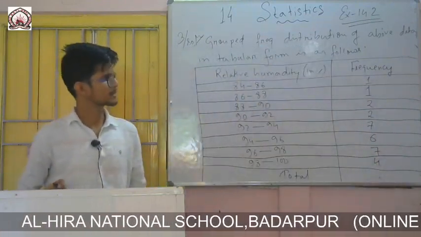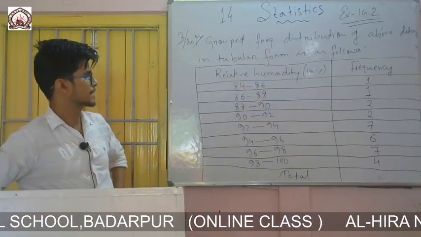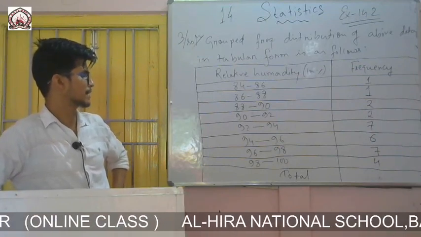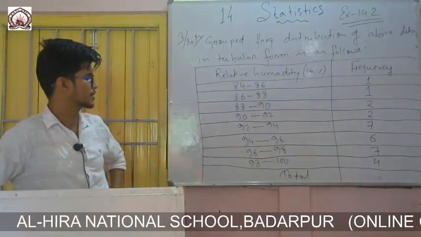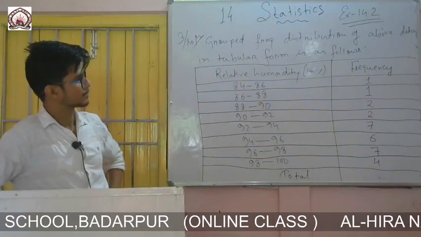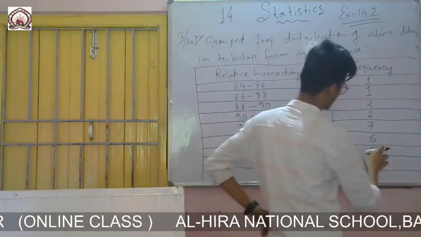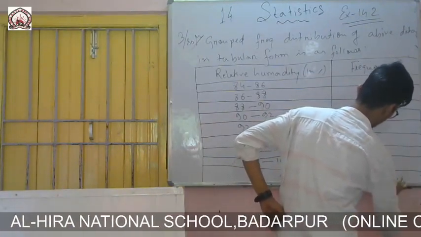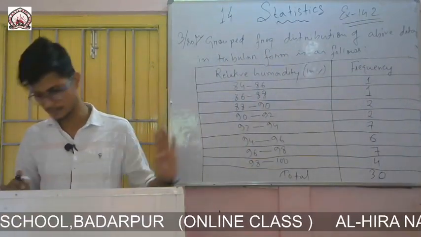So from 84 to 86 the frequency is 1, 86 to 88 is 1 again, 88 to 90 is 2, 90 to 92 is 2, 92 to 94 is 7, 94 to 96 is 6, 96 to 98 is 7 again, and 98 to 100 is 4. The total is 30. You see 30 is given, that means it is matching.